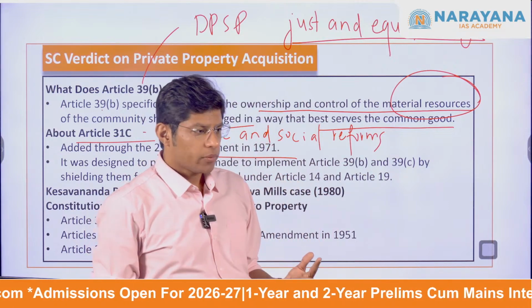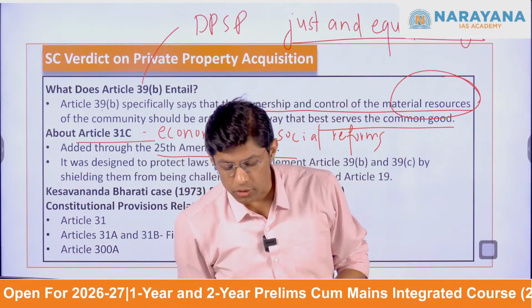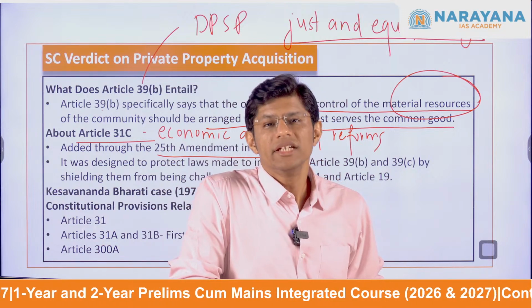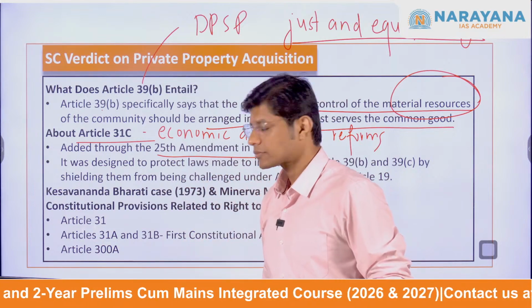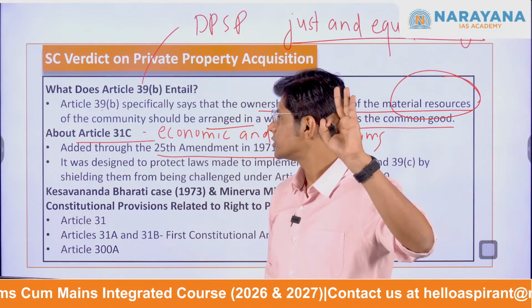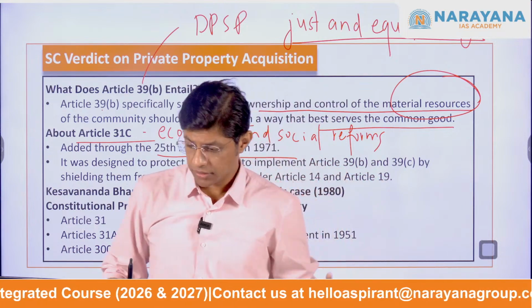By framing a law, the government intends to redistribute wealth and also regulate the property. This was the purpose. But Article 31C has been challenged many a time.